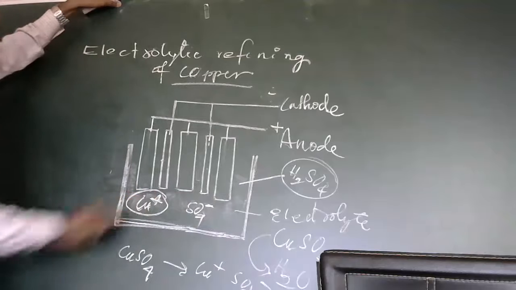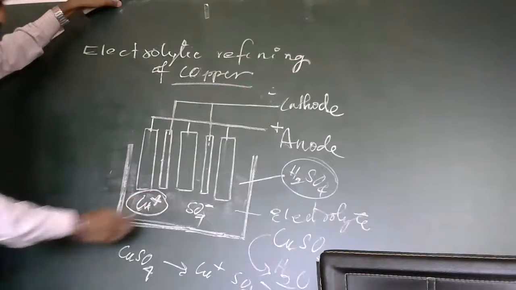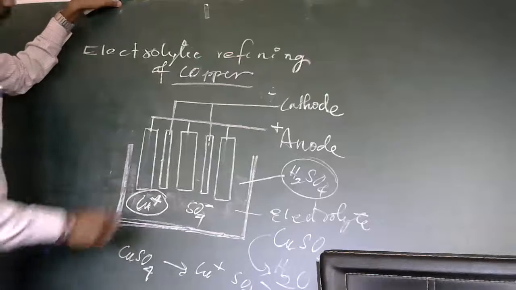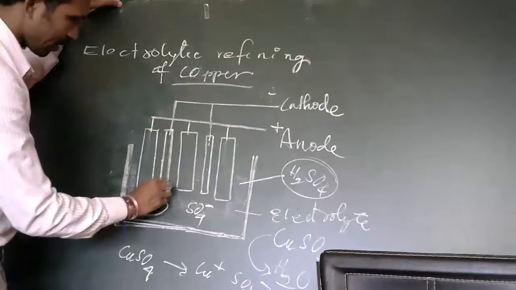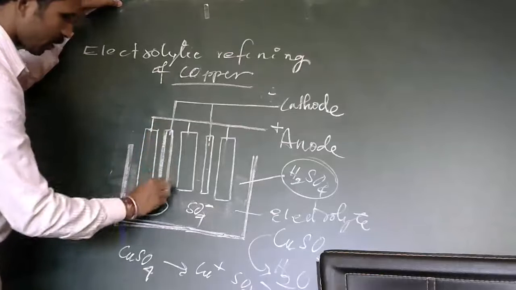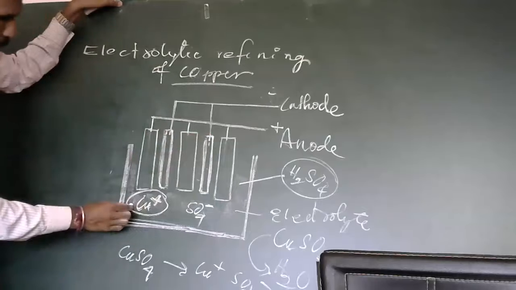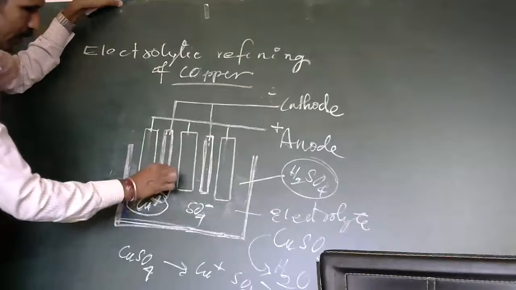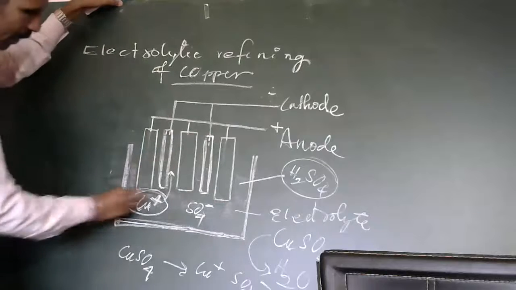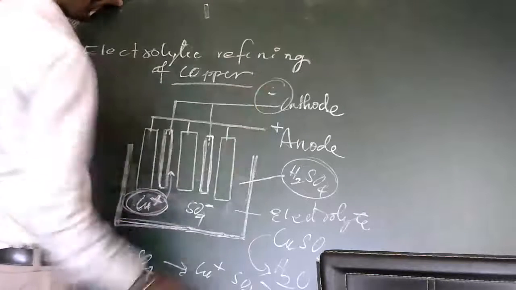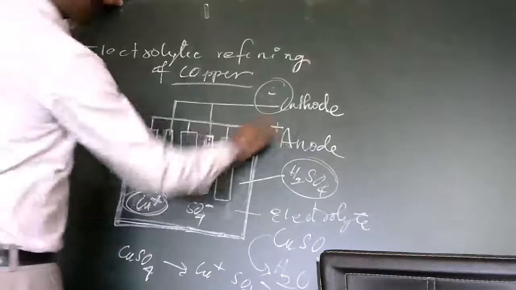Cu2+, being a cation, starts moving towards the cathode. Here, the thin copper rod is made the cathode. The copper cations start depositing on this thin copper rod. I told you this is the electron rich area, and this is the electron deficient area.